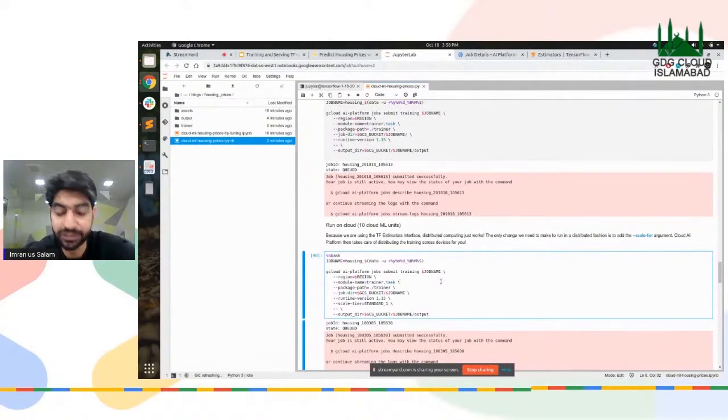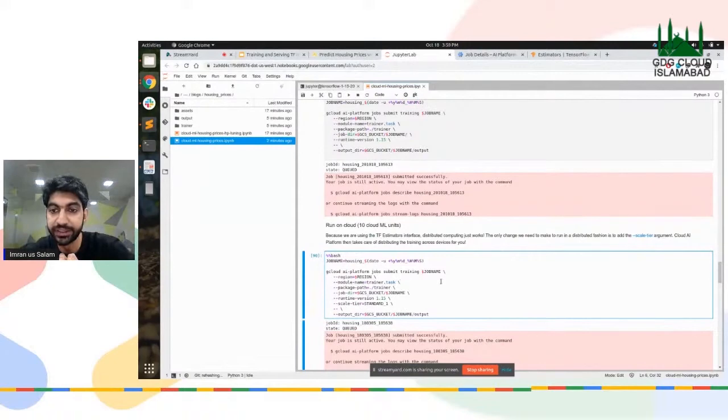Now, what is the difference between the scale tiers? A basic scale tier will be just one instance running, and a standard one scale tier will have a distributed set of engines on which your training is going to be performed, right?